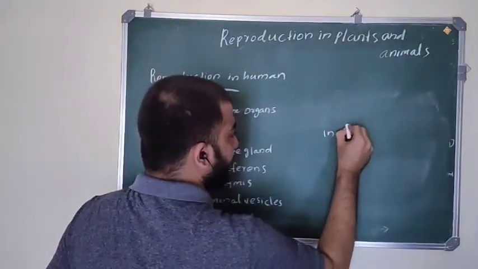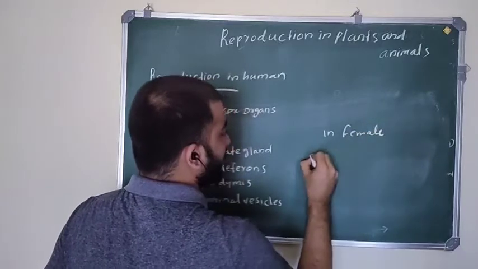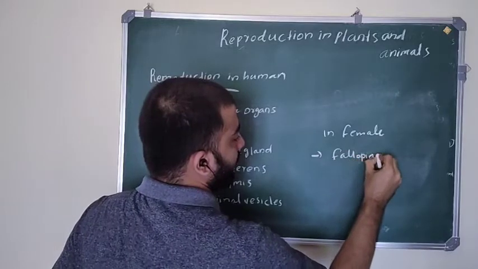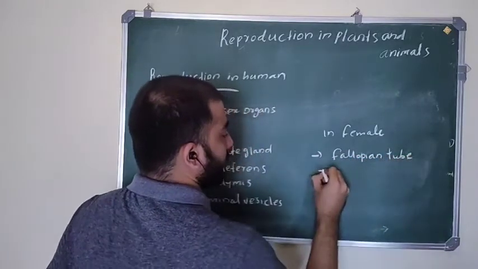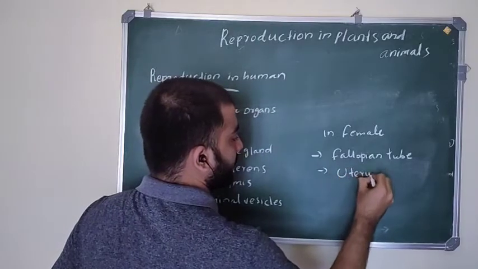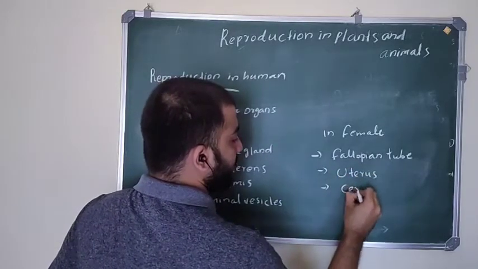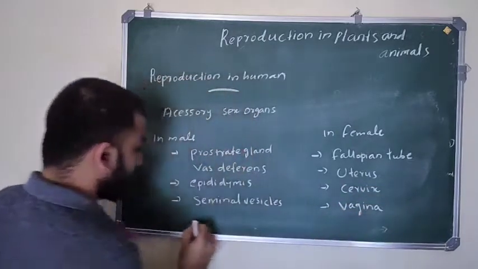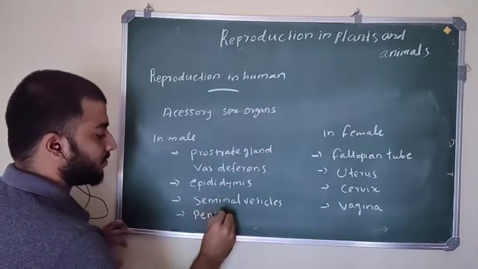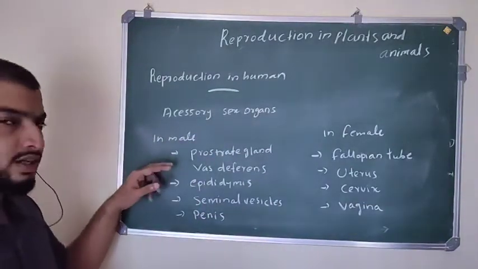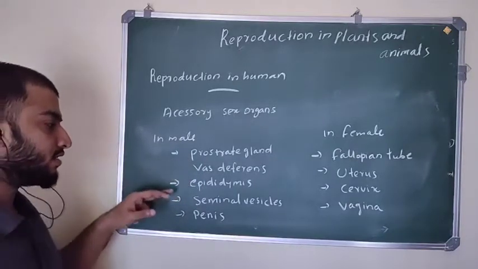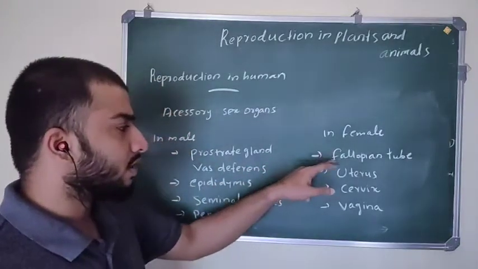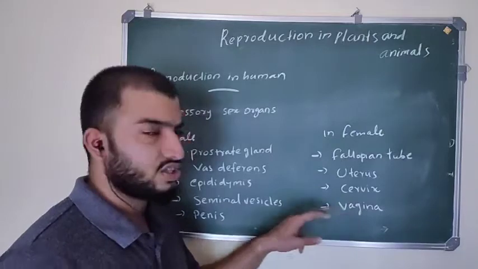And in female, what are the accessory sex organs? First of all, the fallopian tube, uterus, cervix, and vagina. One more in male, the penis. So in male, the accessory sex organs are prostate gland, vas deferens, epididymis, seminal vesicles, and penis. In female, the accessory sex organs are fallopian tube, uterus, cervix, and vagina.